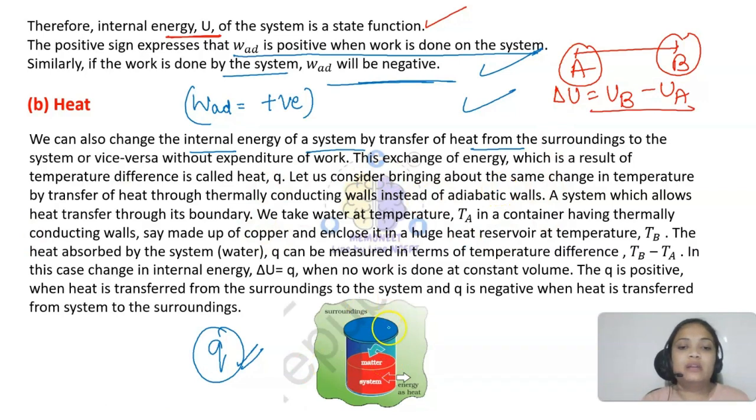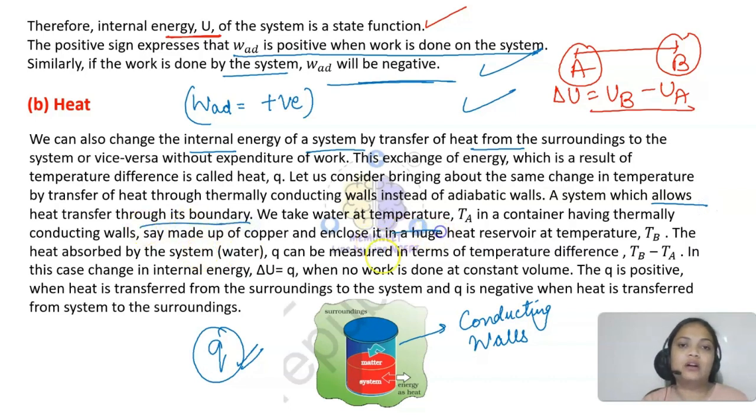Now we are taking thermally conducting walls. Thermally conducting walls means that they can allow the passage of heat. They are not adiabatic walls. So it is a system which allows heat transfer through its boundary.